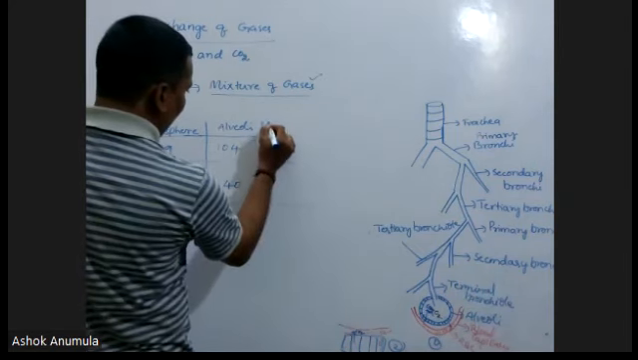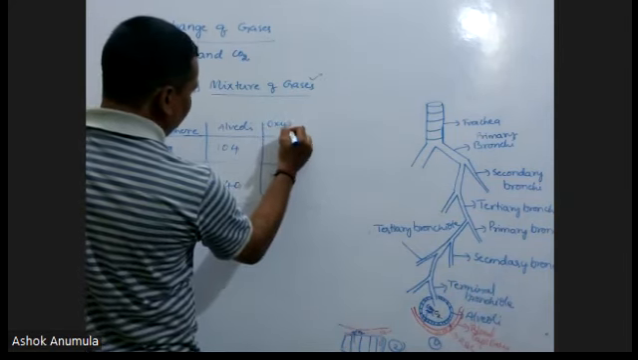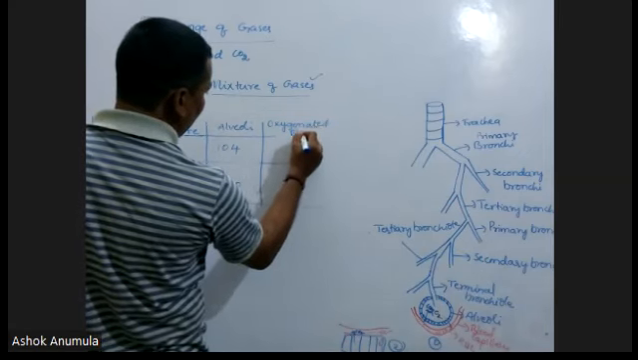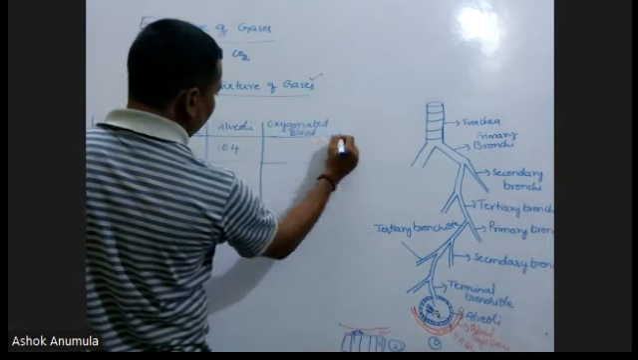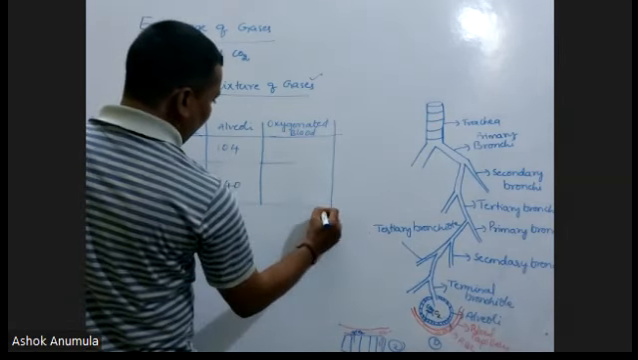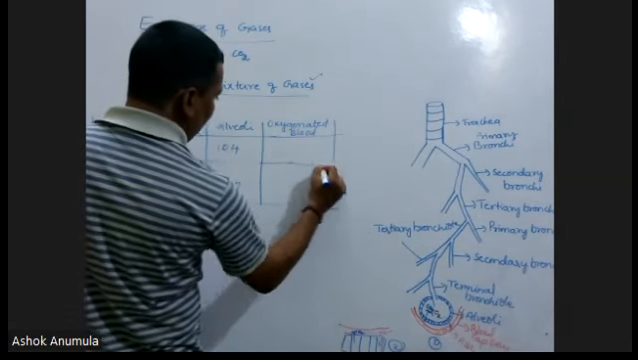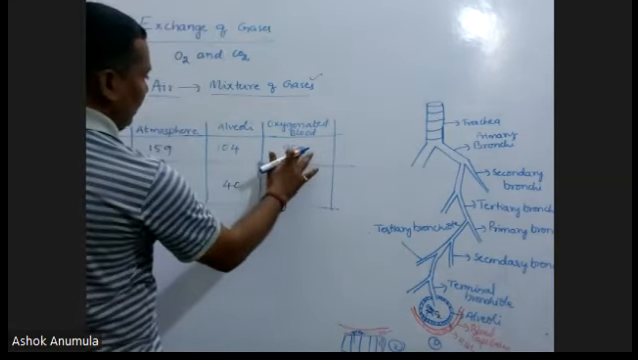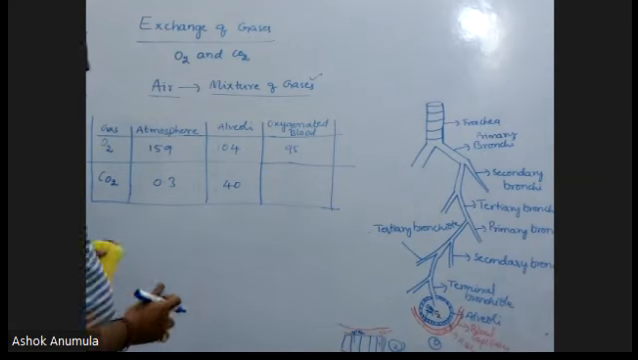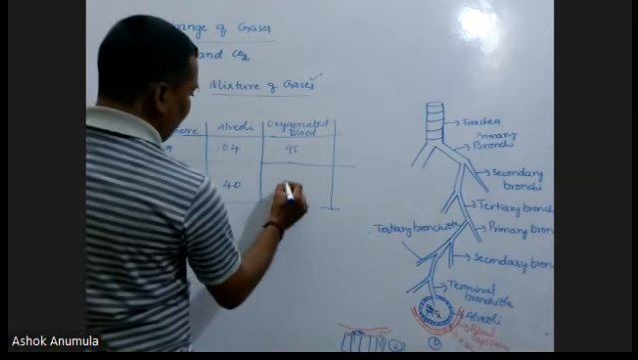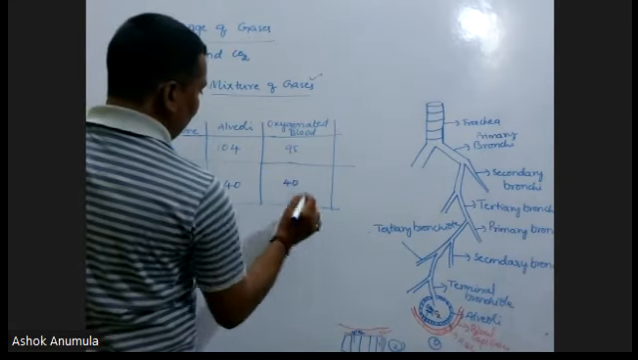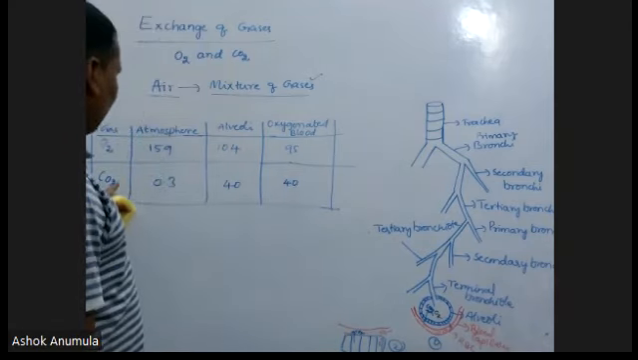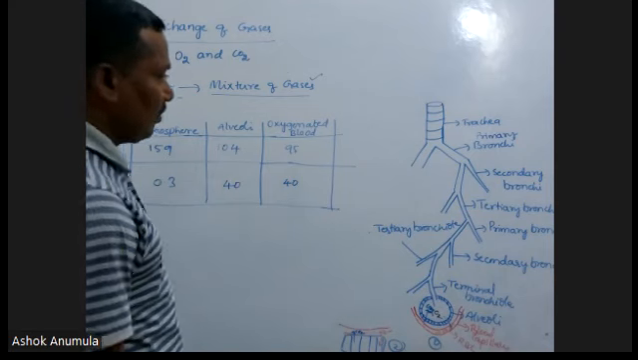And now take oxygenated blood. In oxygenated blood, 95 pressure of oxygen is present. For carbon dioxide, only 40 pressure is present in oxygenated blood.